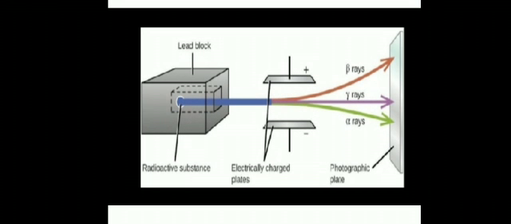The spontaneously emitted rays get deflected due to these positive and negative charges, and they get separated into three, shown there as alpha, beta and gamma. Alpha gets deflected towards negative and beta gets deflected towards positive.